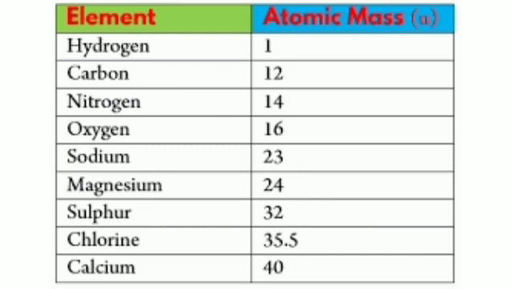In this way, scientists have found the mass of all the elements that have been discovered. So this is all about atomic mass. Atomic mass is the mass of an atom.